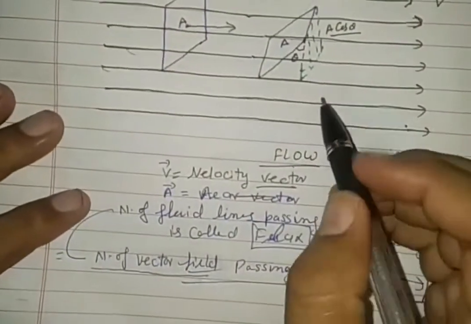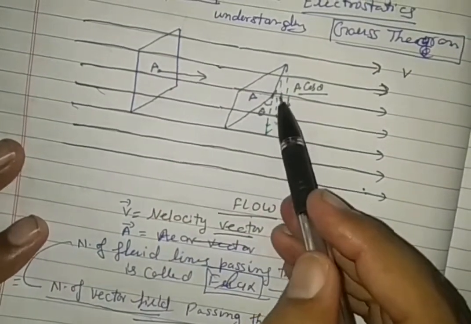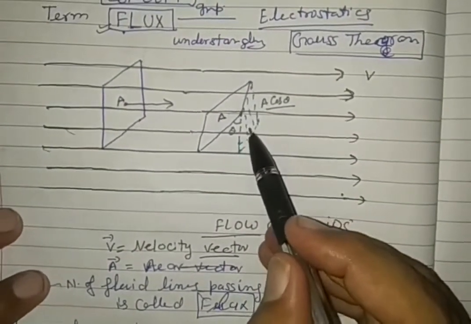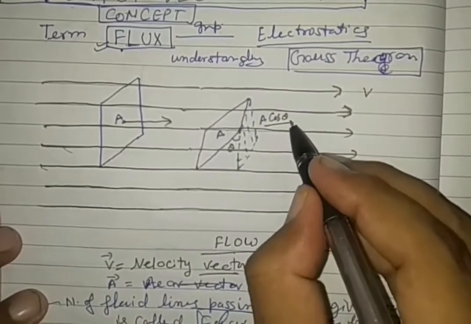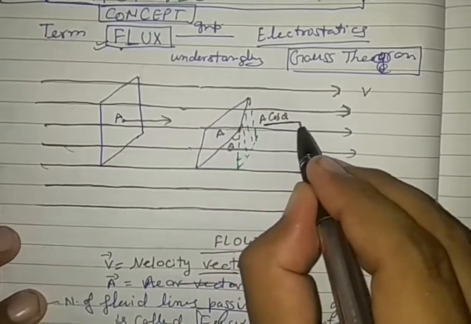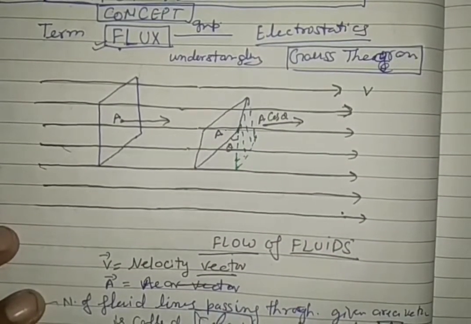When we see the second diagram, the flux is naturally passing through the shaded area, which is smaller than the real area. It has direction, straight, parallel to the lines, right? And velocity.